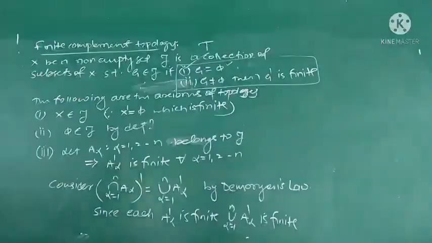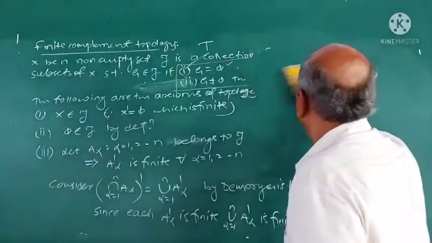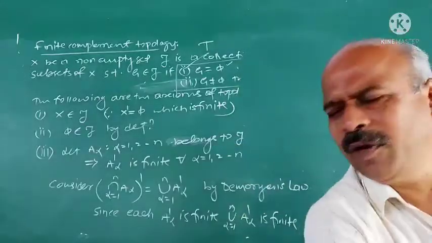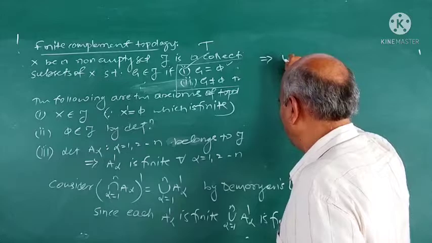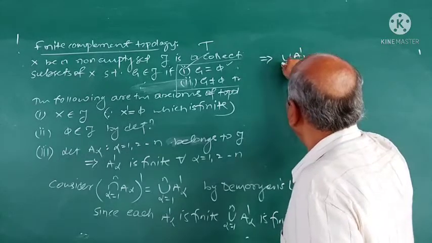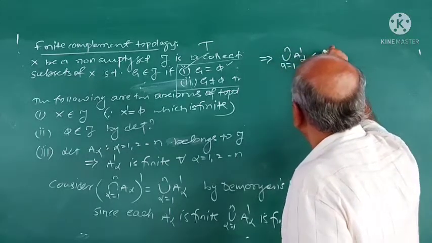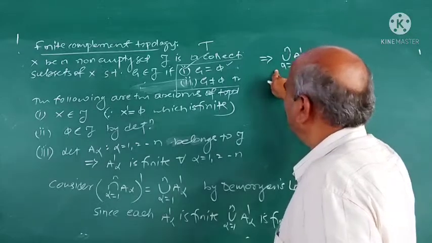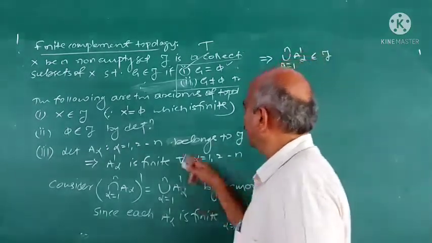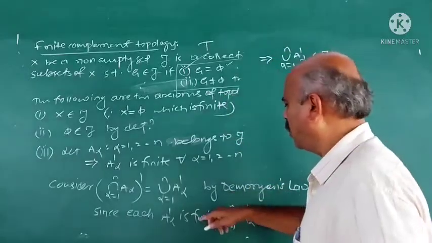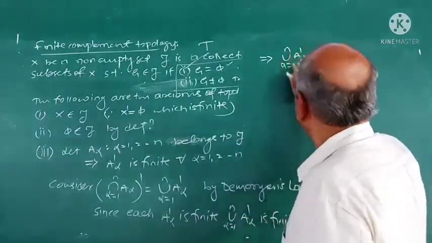Union is finite means it belongs to tau, because when it belongs to tau, its complement is finite or it is finite.